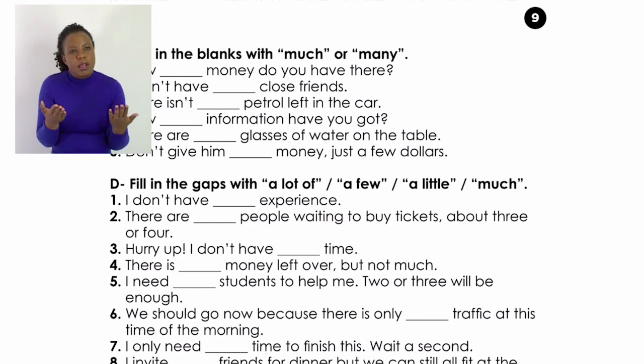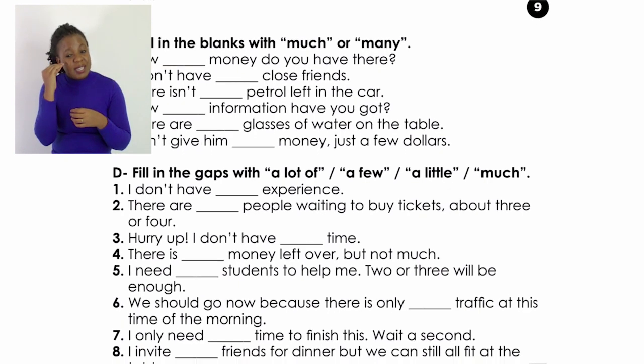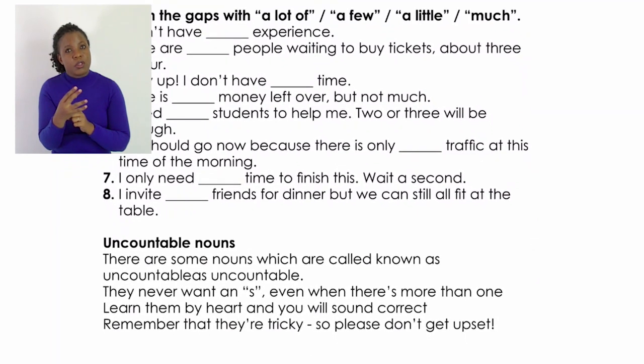Let's go to number 1. I don't have dash experience. Do we say a lot of, a few, a little, and much? Experience, we don't count it. So we say, I don't have much experience, because experience is a noun which we cannot count. It's uncountable. So I don't have much experience.